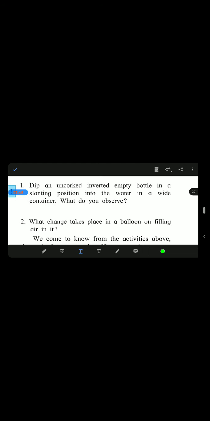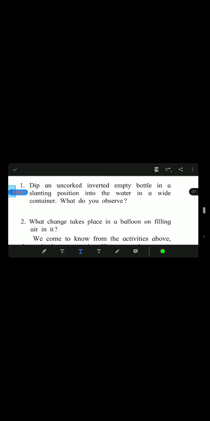So what's the solution? You try it once with the inverted bottle and apply more pressure to it. Try it again by applying more pressure. Doesn't matter how much pressure you apply, the bottle will not go down and it will not get filled with water. The solution is that we make the bottle a little bit tilted. Now as we tilt the bottle, we find that some water enters into the bottle and we are able to see the bubbles coming out through the water.